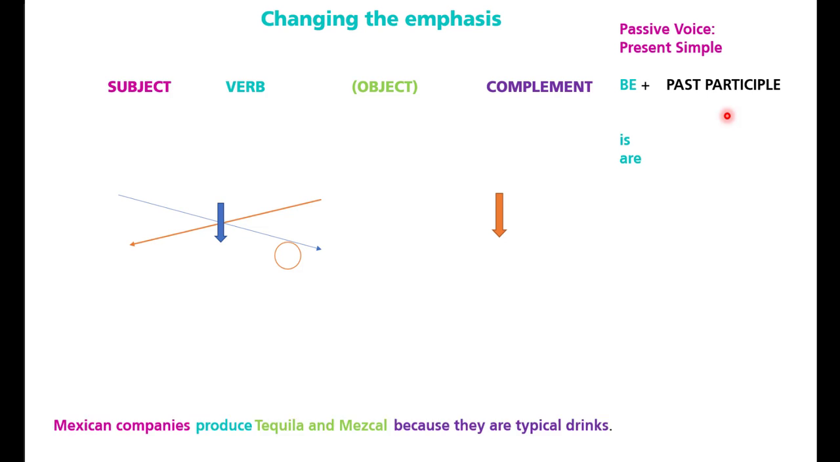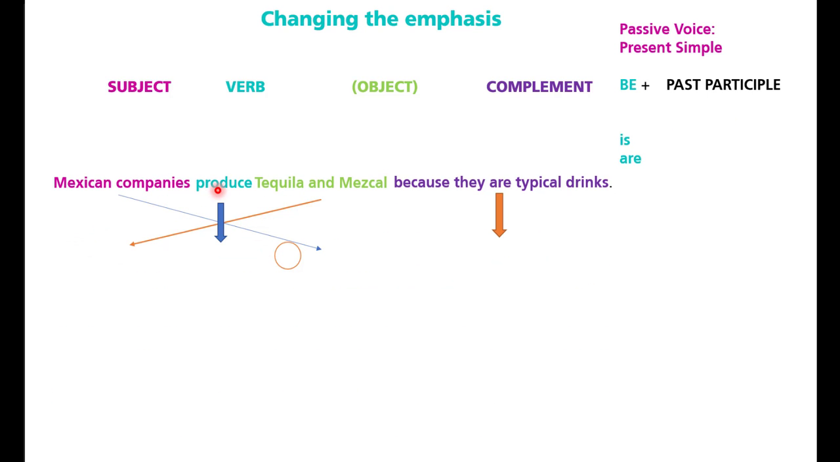For example, in this case, it says Mexican companies produce tequila and mezcal because they are typical drinks. This is in present, so the form of the verb to be is are. So in this case, my object becomes the subject. Check the position. Tequila and mezcal now is here. Then my principal verb is the verb to be. Tequila and mezcal is plural, so I have to use are. And the past participle of produce is regular, so it is produced. So you can say tequila and mezcal are produced.